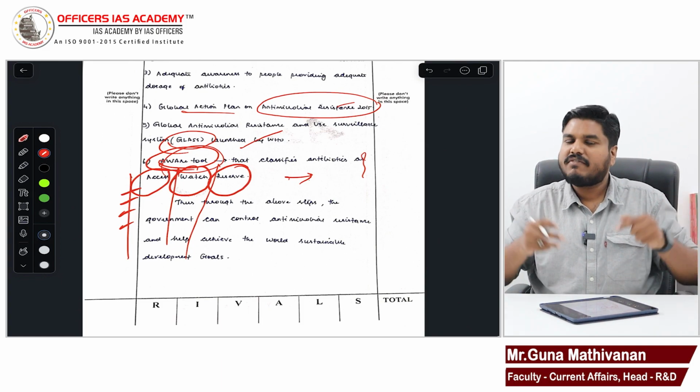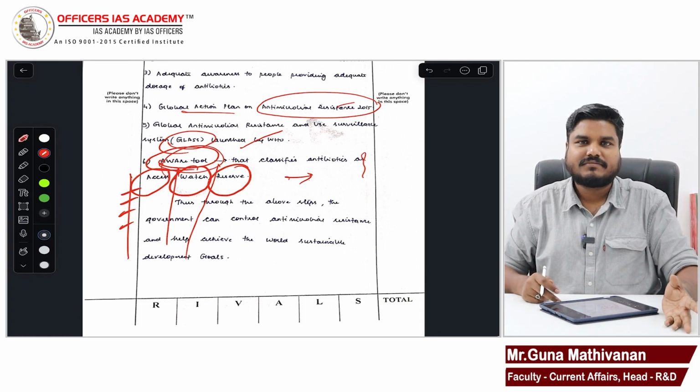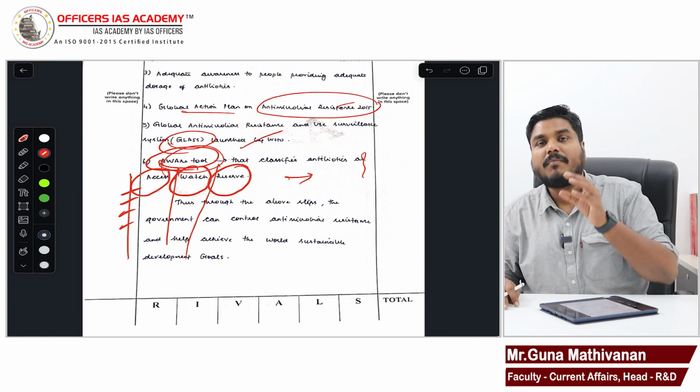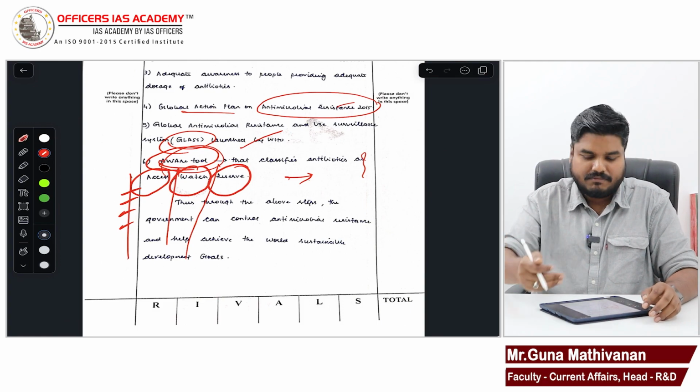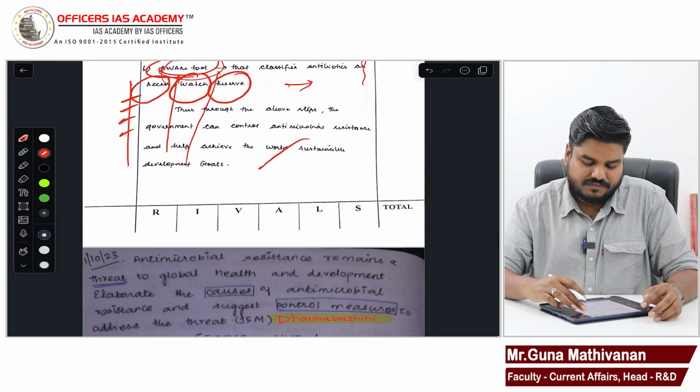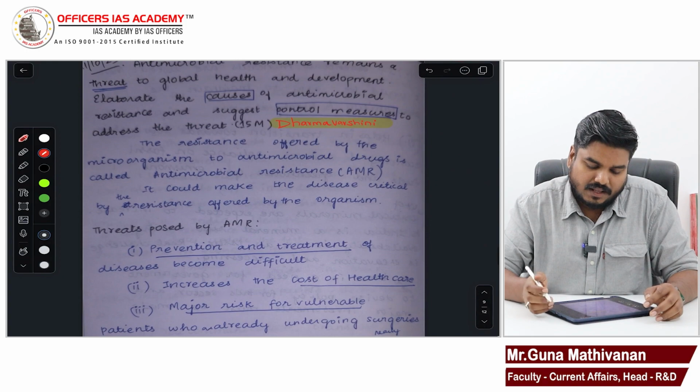Ultimately, overuse of antibiotics creates the problem. That has to be limited. Appropriate use has to be promoted. How AWaRe is going to help with it, you can mention that. Conclusion is fine.